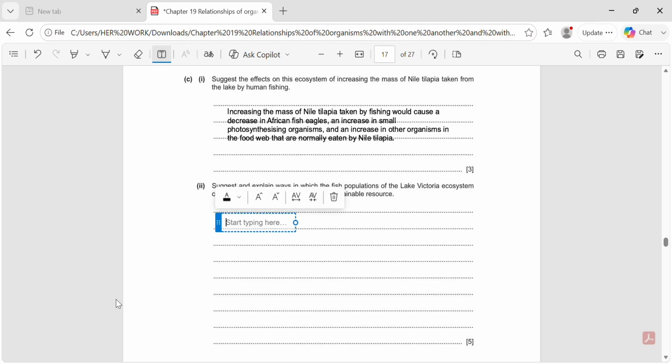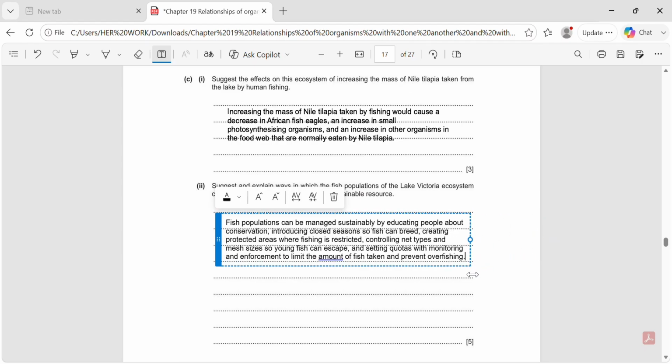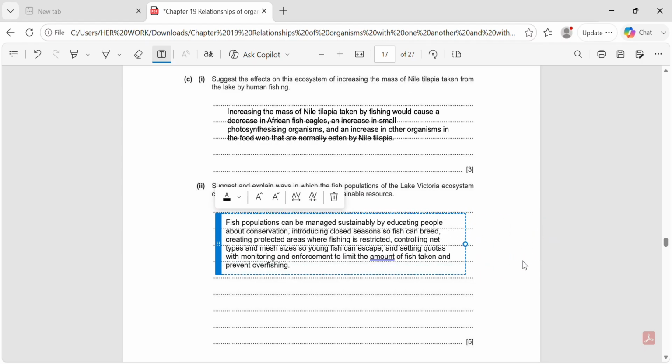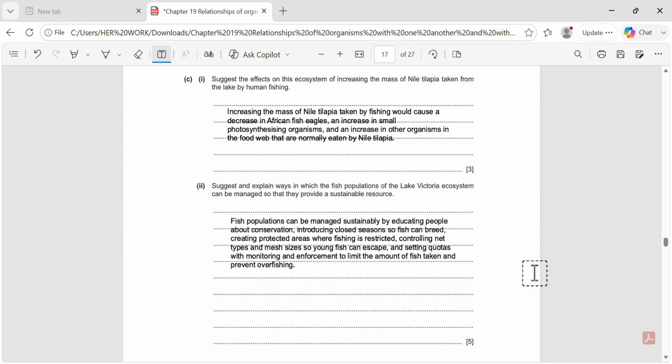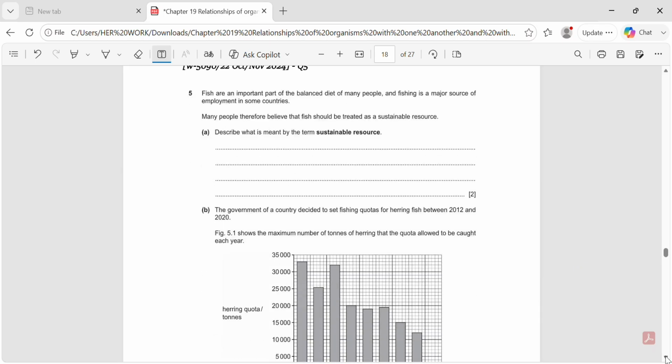So the answer we write is, fish populations can be managed sustainably by educating people about conservation, introducing closed seasons so fish can breed, creating protected areas where fishing is restricted, controlling net types and mesh sizes so young fish can escape, and setting quotas with monitoring and enforcement to limit the amount of fish taken and prevent overfishing. Now let's move on to another paper 2 question.